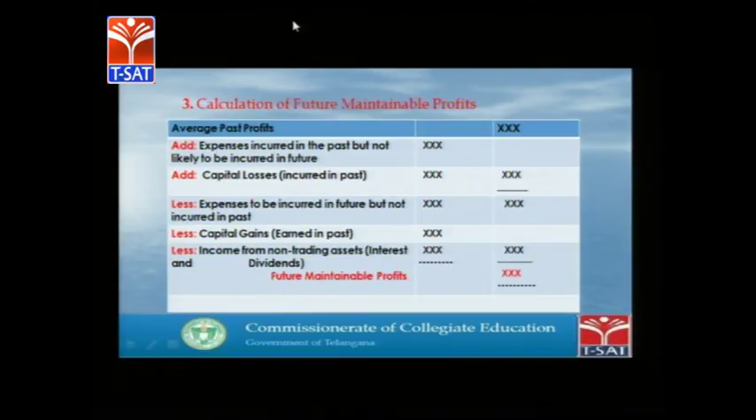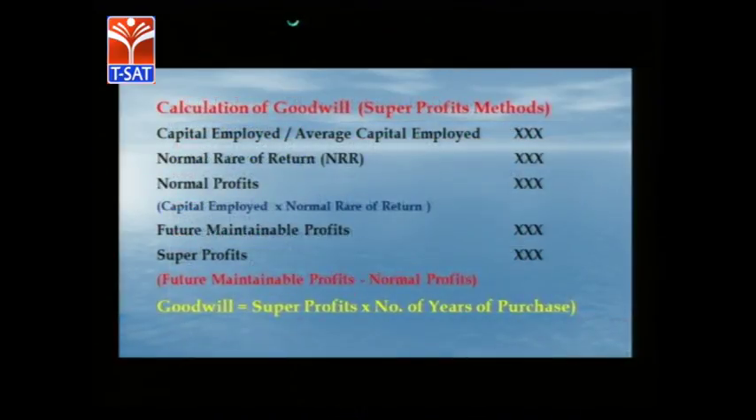Then capital losses which are incurred in the past also should be added. From this we have to deduct expenses to be incurred in future but not incurred in the past. Then also to be deducted are capital gains earned in the past. Again, income from non-trading assets like interest, dividends etc. also should be deducted. Then we will get future maintainable profits.